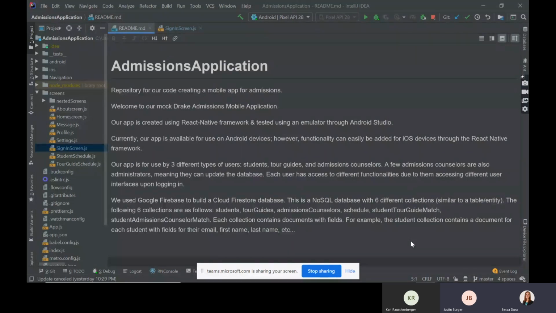Tour guides will have their schedules with when they have tours scheduled, with the messaging information for each of the people that they have tours with. And then admissions officers have all of the above, along with the ability to add and remove tour guides.